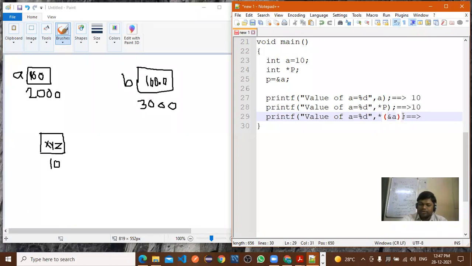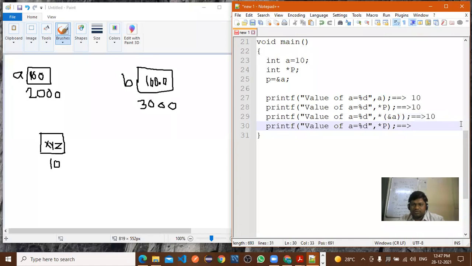Why is it 10? Ampersand a is considering the address, and because of this star we are displaying the value at that address. So that's why here we are getting the same answer.